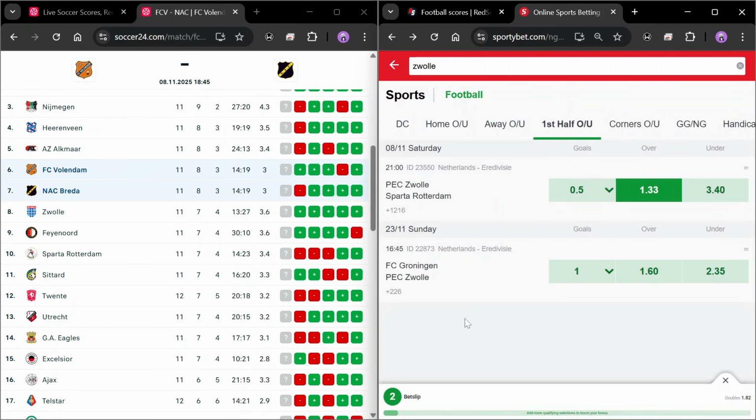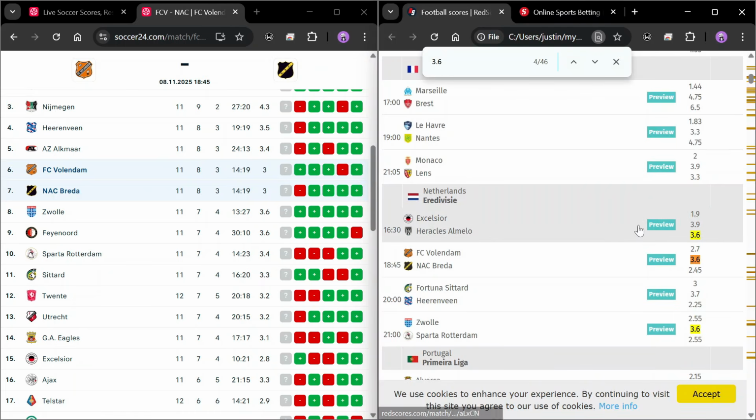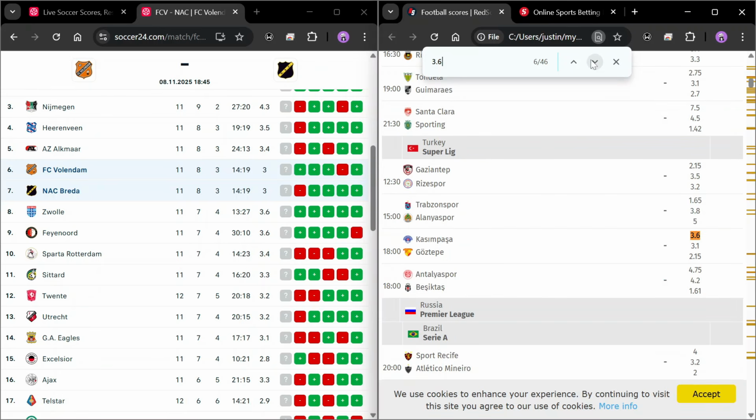Now back to RedScores. Now you can see that without analysis we've already seen games that would give us over 0.5 goals half time. Just by looking at this particular odds, it is possible that we can get over 0.5 goals using these games. Now you don't need to analyze, you just need to go through the page to find these games like this. So we scroll down and head over to find other games that have the same odd condition we can use for over 0.5 goals.